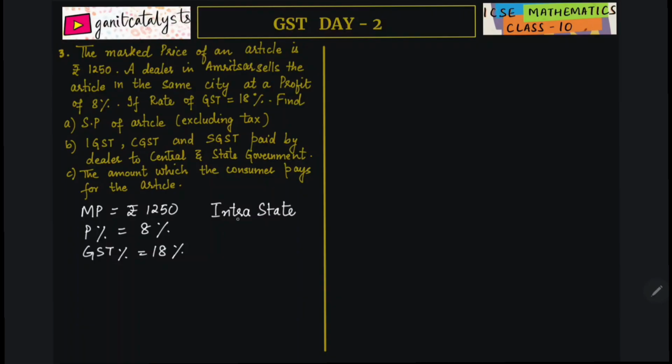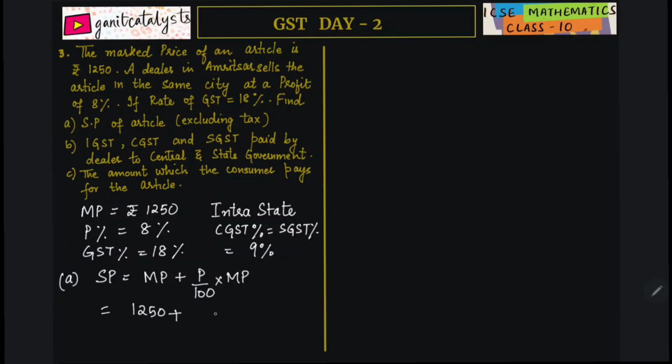So CGST is a rate of GST. CGST percent is equal to SGST percent is equal to half of GST percent, so 9%. Now starting with the first point, SP of an article excluding tax. We know the SP formula is MP plus profit percent of MP. So just put in the values: 1250 plus profit percent 8/100 of 1250. So calculate, 5 2s are 10, 5 4s are 20, so it is 1250 plus 100, equal to rupees 1350.